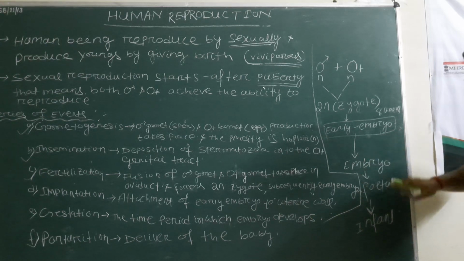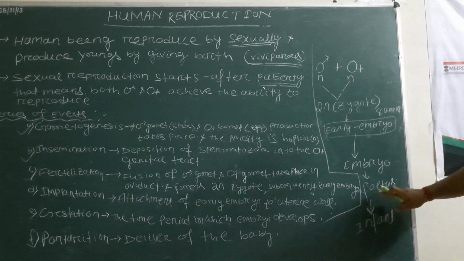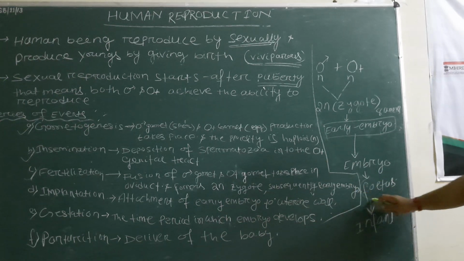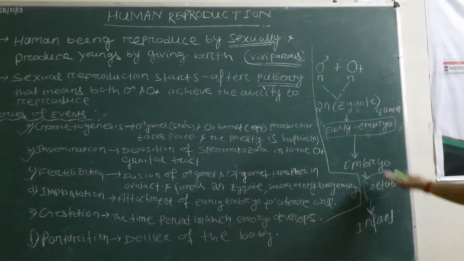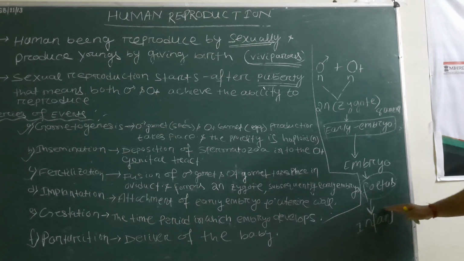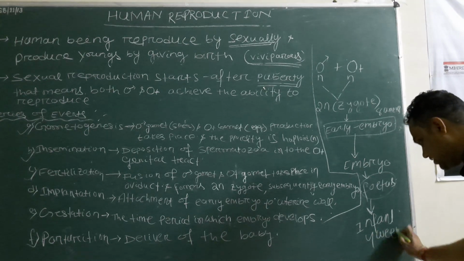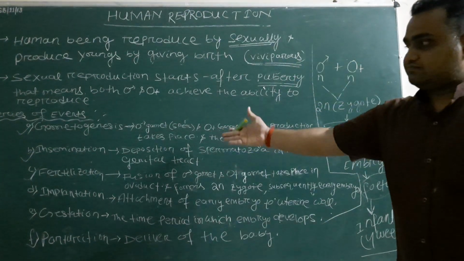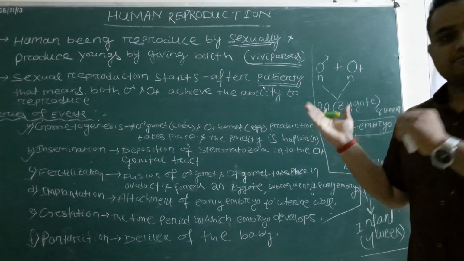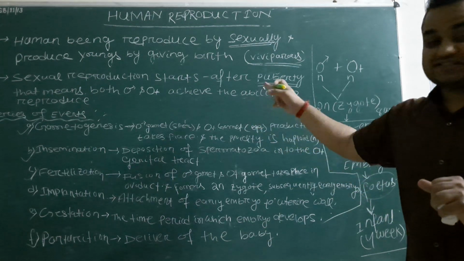After that, fetus. And fetus means it is now ready to take birth, up to the delivery period. When the fetus is delivered, that means when it comes out of the mother's body, the organism is called an infant, up to 4 weeks. So these are the series of events that take place. In the next video we will be discussing all these things in detail. Thank you.